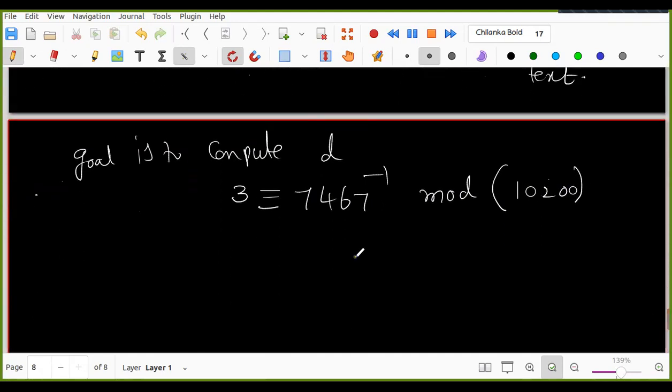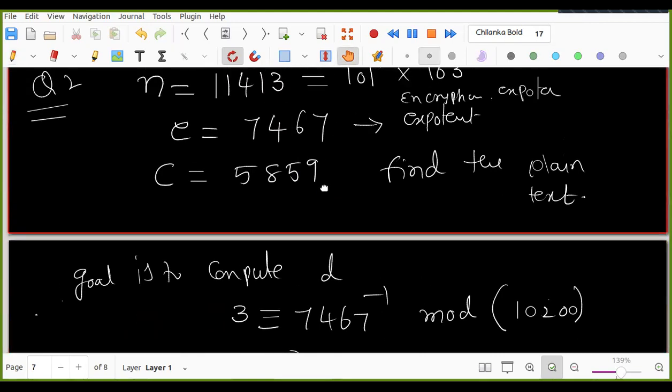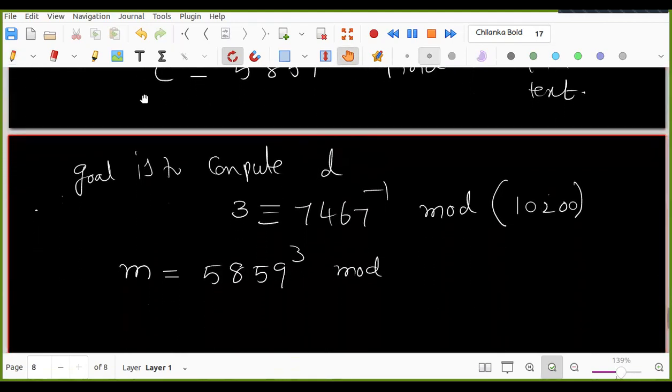Now how can you compute the plain text? Power D. The ciphertext is this, so M, the plain text, is the ciphertext to the power 3 mod n, where n is 11413.